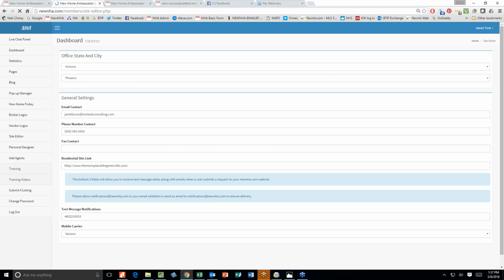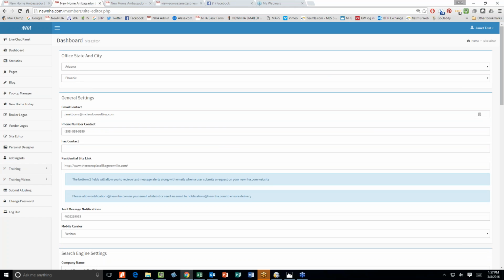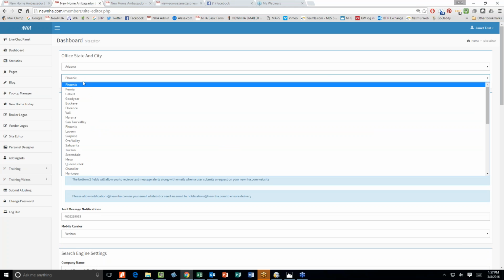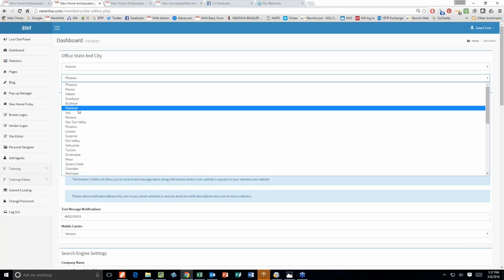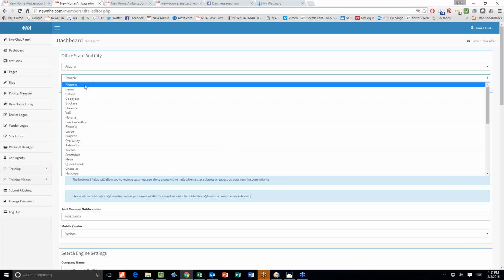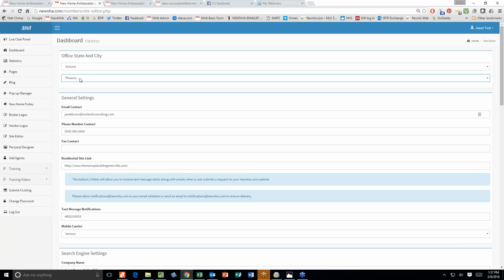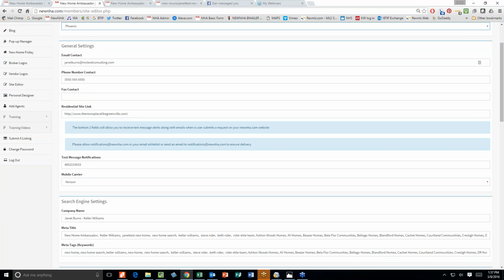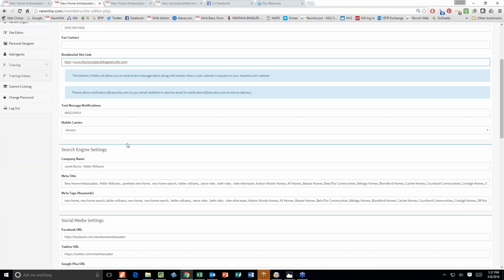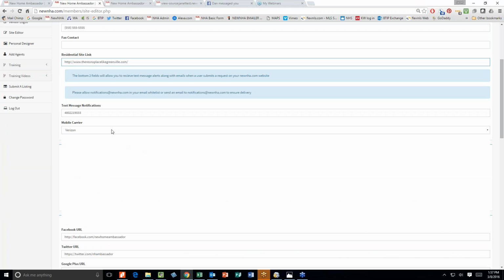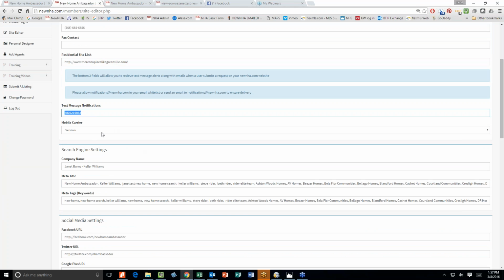Site editor. Oh, this is where a lot of the meat is. So for this site, we're in Arizona, and I picked the city Phoenix. If I picked a different city, it would pull from that city for my New Home Friday. So this is where that's going to pull, and you can change it anytime you want. My contact information, residential site link here. If you want to be notified by text when you get a new lead, just put in that mobile phone number, pick the carrier, and off you go there.